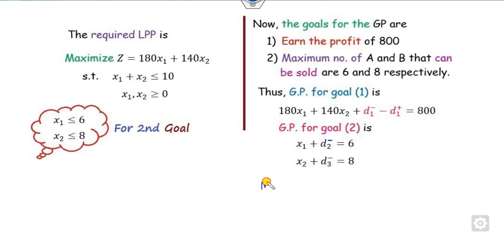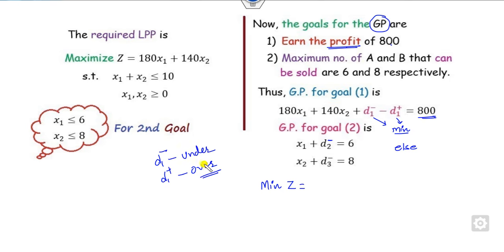Now you have to define your objective function. Since your target is on the profit of 800, which one do you want to minimize? Since the profit is exactly 800, it might seem both must be minimized. But look at it this way: D1 negative is the underachievements, and D1 positive is the overachievements.